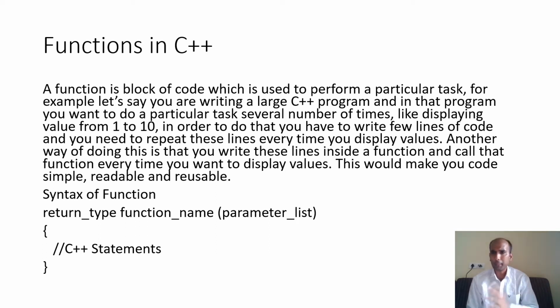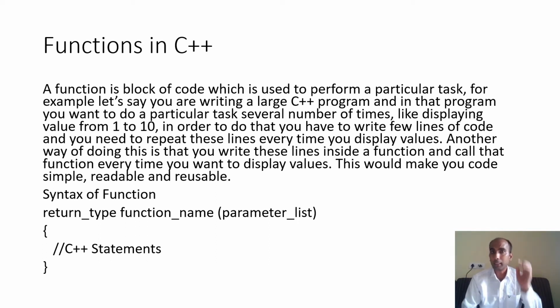Function in C and C++ is similar. A function is a block of code which is used to perform a particular task. In C you have also studied that a function is a set of statements used to perform a particular task. For example, say you are writing a large C++ program and you want to do a particular task several times, like displaying values from 1 to 10.